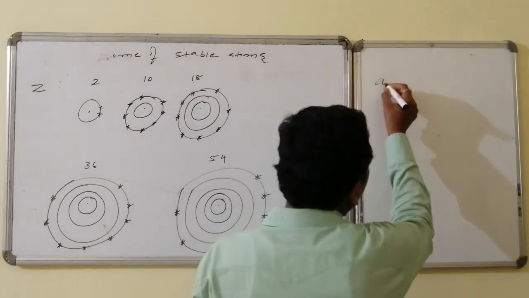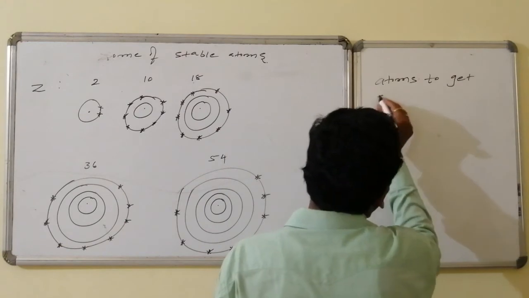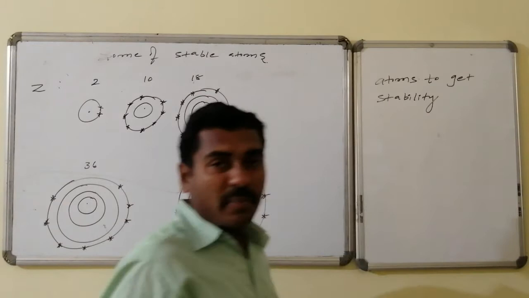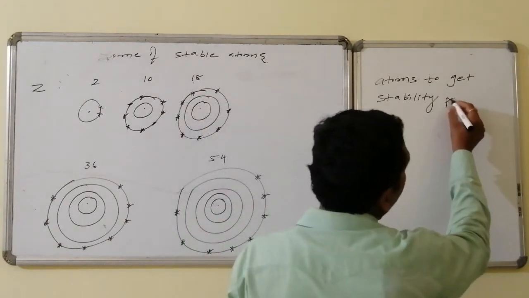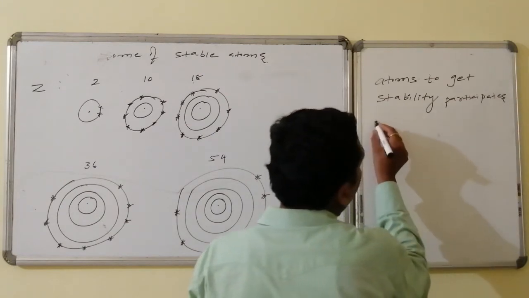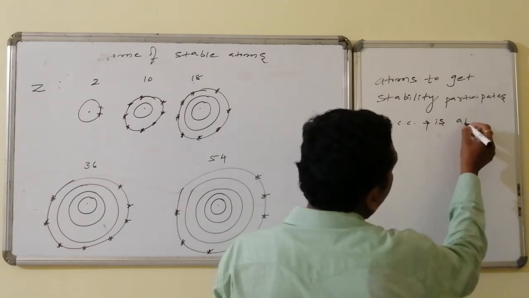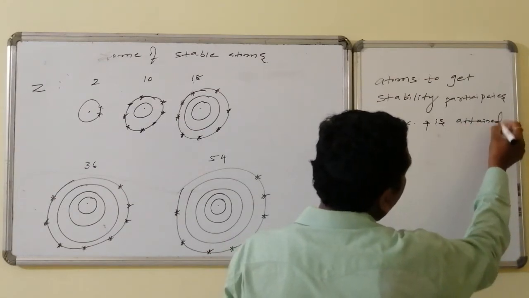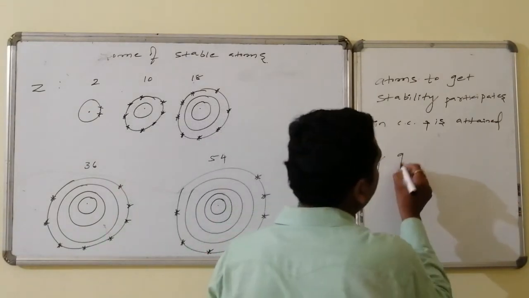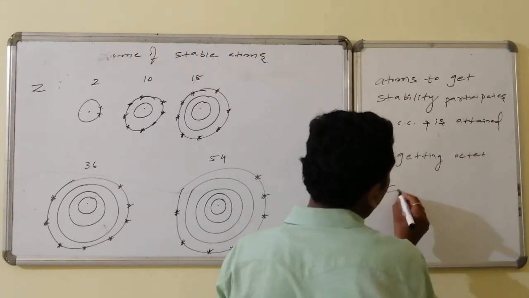Atoms to get stability participate in chemical combination, and this is attained by getting 8 electrons in the outermost orbit.